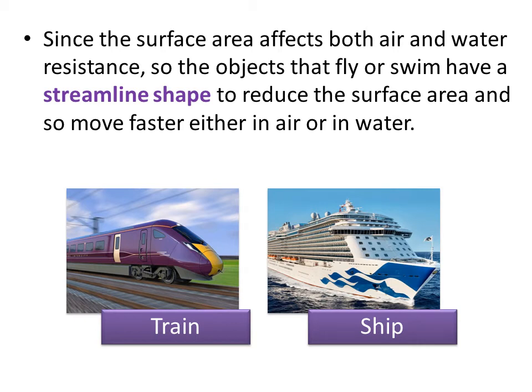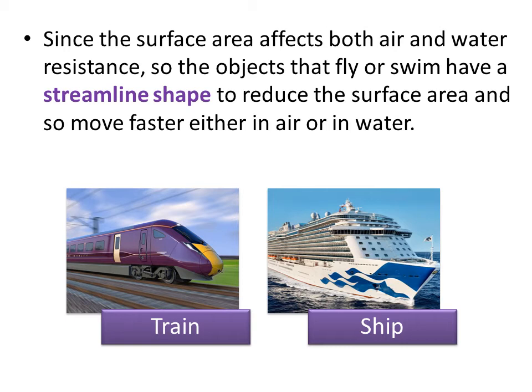Let's take it one by one. First of all, we are going to talk about the train which is moving in air. When the train is small or thin from the front part, this means that the amount of air hitting the train is small. And when the amount of air hitting the train from the front part is small, this means that the train will move with a higher speed. It will make it move faster because there's not much air pushing it backwards. So it's easier for the train to move. And that's why we make it streamline shape.